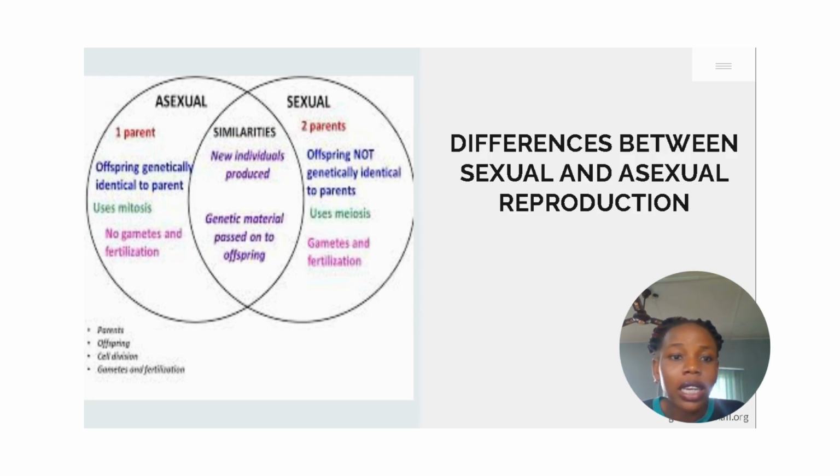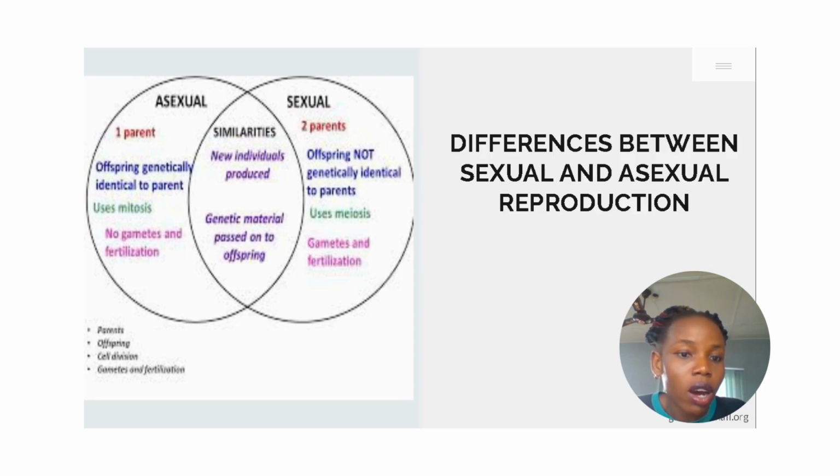Then another one is that in asexual reproduction, mitosis is involved in cell division. The cells divide through mitosis. But in sexual reproduction, the cells divide through meiosis. Don't forget, I told you that we have two types of cell division. That was in the first week. We have mitosis and meiosis. So in asexual reproduction, mitosis is involved in the cell breakdown, but in sexual reproduction, meiosis is involved.